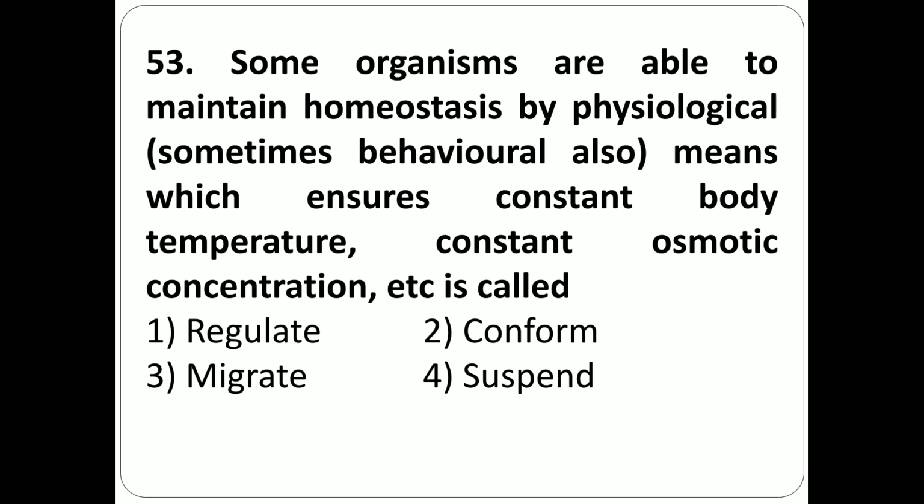Question number 53. Some organisms are able to maintain homeostasis by physiological means which ensure constant body temperature, constant osmotic concentration, etc. is called option 1, regulate, option 2, conform, option 3, migrate, option 4, suspend. The correct answer is option 1, regulate.